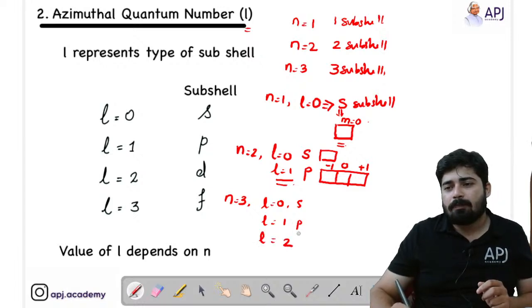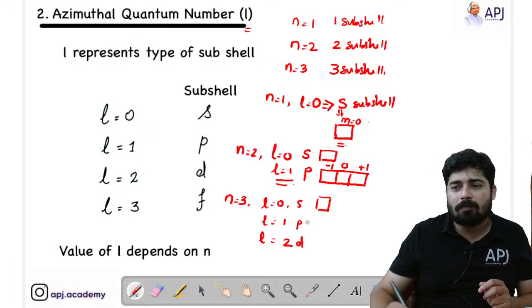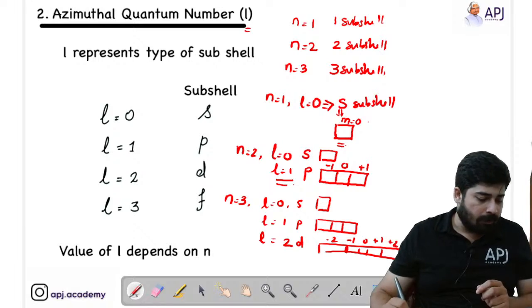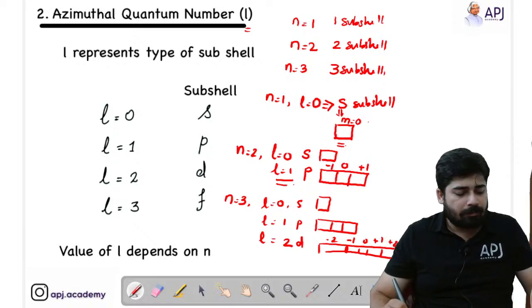So this is S, P and D. The S subshell will only have one room, the P subshell will have 3 rooms and the D subshell will have 5 rooms: 1, 2, 3, 4, 5. The center room will be 0. For left we give minus values, for right we give plus values. Is it clear, students?